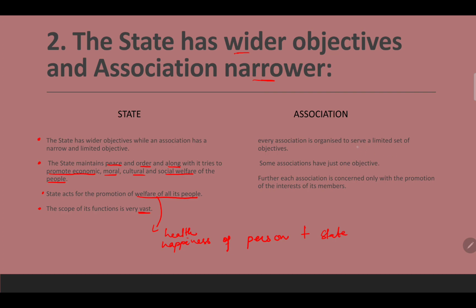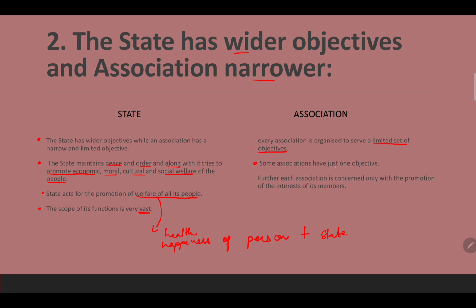So an association has a limited set of objectives. As the definition of MacIver has already said, it is a group of people coming together to form a voluntary organization to promote an objective or objectives. Objectives can be 1, 2, 3, 4, 5. An association has laid down certain objectives. That's why it has limited objectives, because it is not vast. It is particularly formed by a certain group of people to get those objectives done.